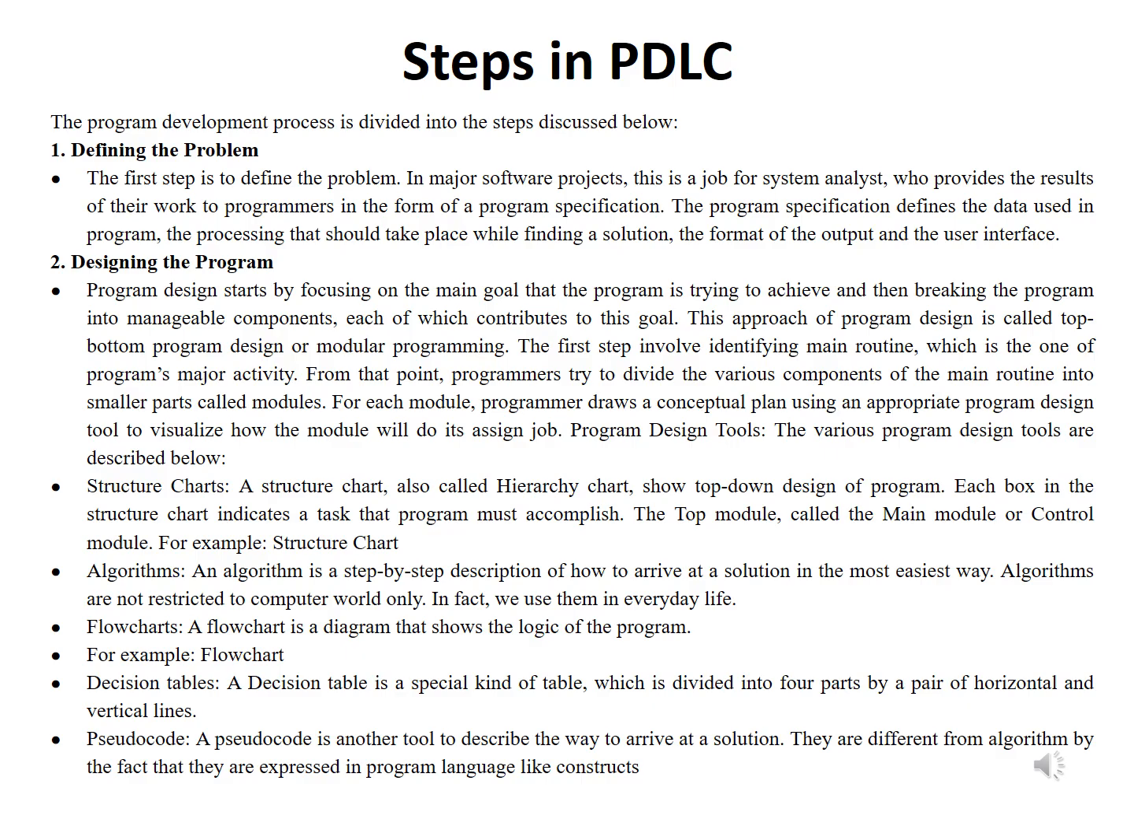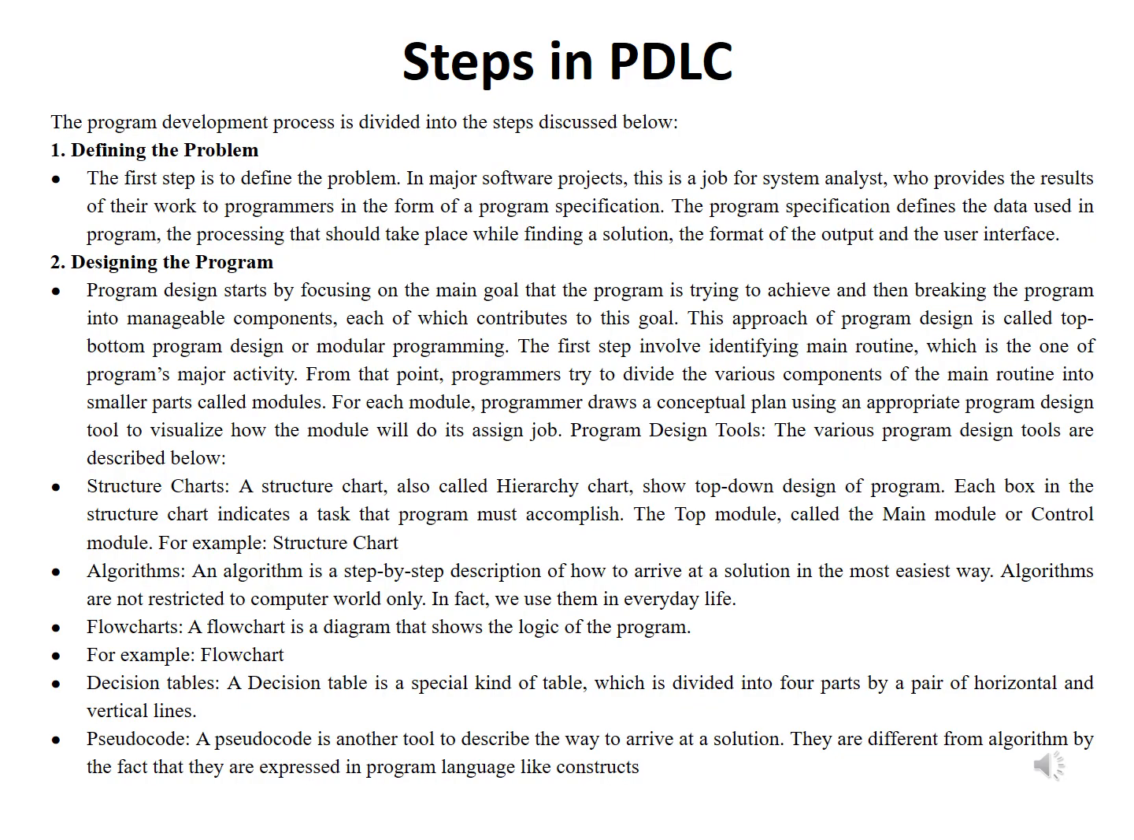The program development process is divided into 6 major steps. The first one is defining the problem. The first step is to define the problem. In a major software project, there is a job for a system analyst, who provides the result of their work to the programmer in the form of a program specification. The program specification defines the data used in the program, the processing that should take place while finding a solution, the format of the output, and the user interface. And the second stage is designing the program.